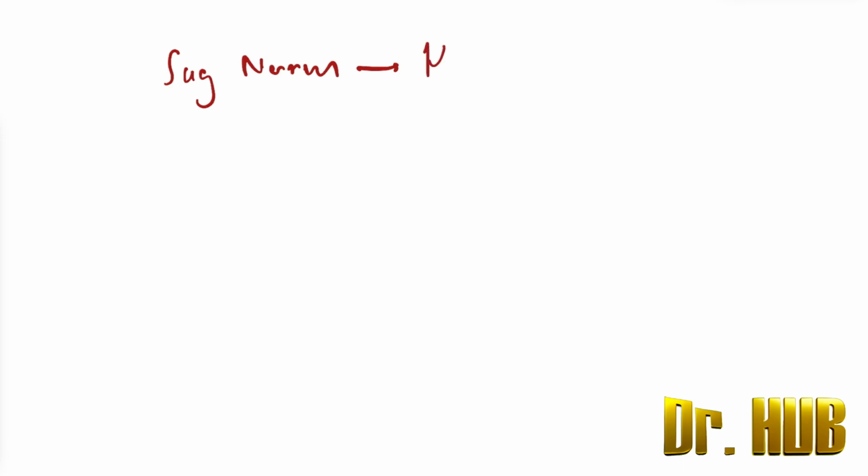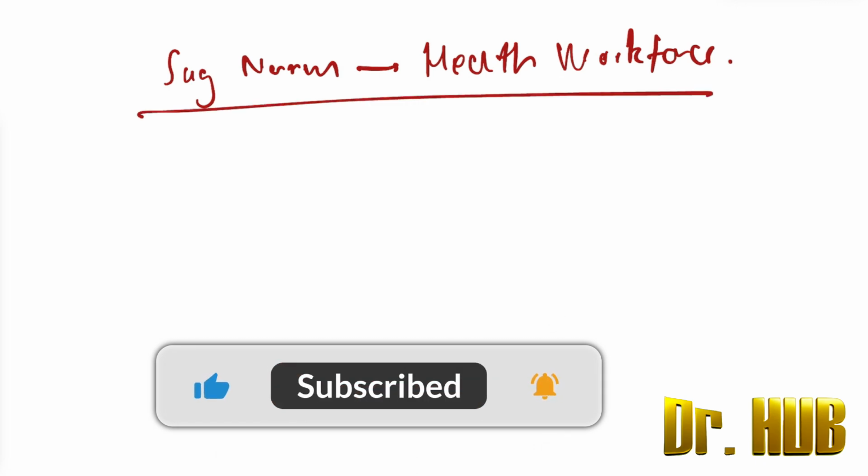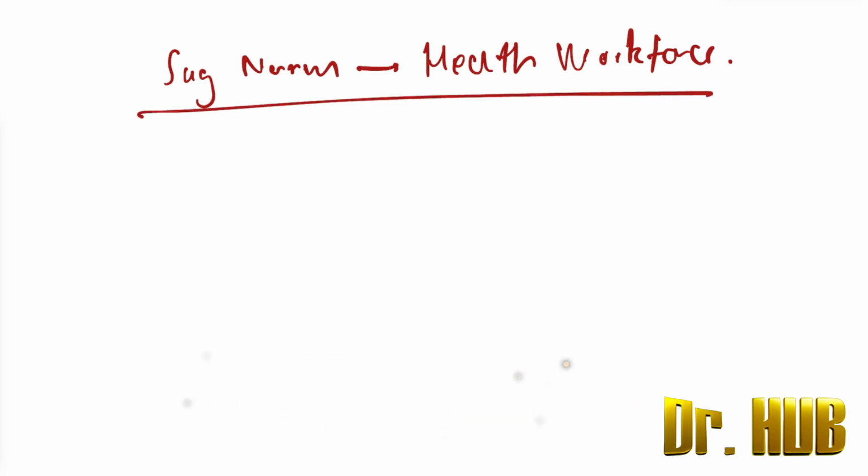Now we look at the suggested norm, and this will be in case of the health workforce. So let's look at the health personnel and the norm suggested respectively. So the doctor, the norm suggested is 1 per 1000 population.